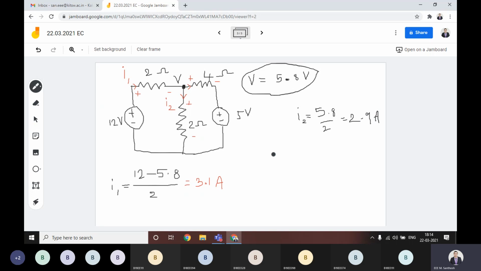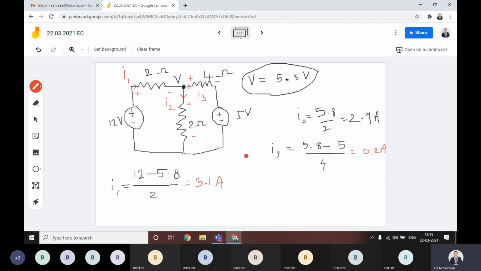Then I3, the third value, that is coming from (5.8 minus 5) by 4. 5.8 is the higher potential, minus the lower potential 5, by 4. This is I3, that is flowing here. How much is I3? 0.2. Now you have the values of currents, then you can calculate simply the power.